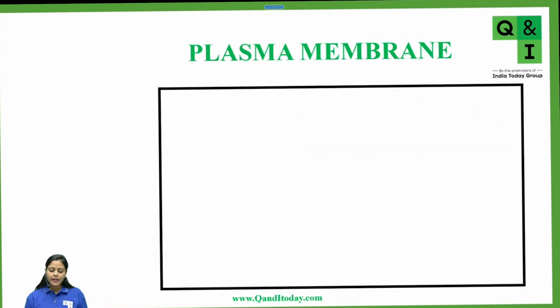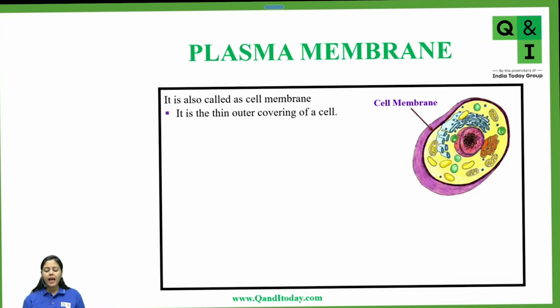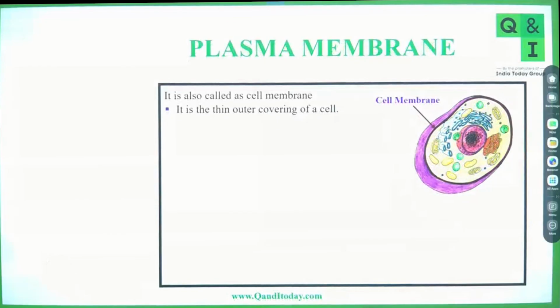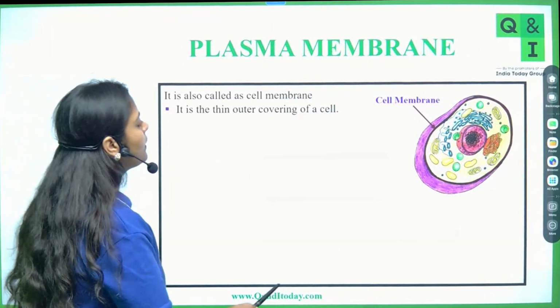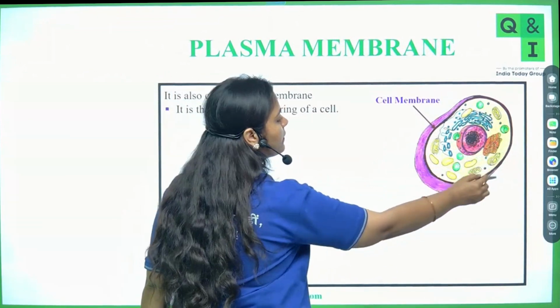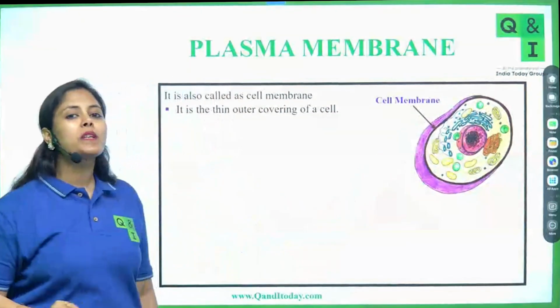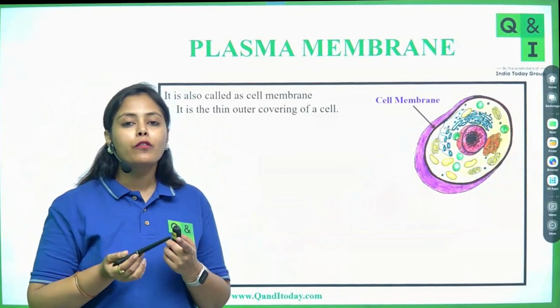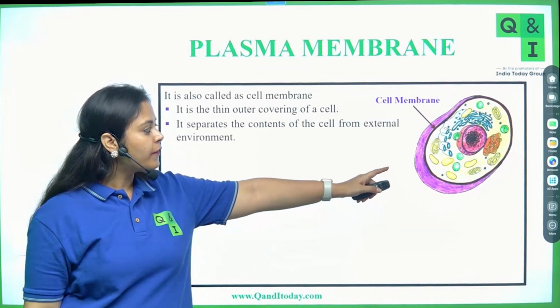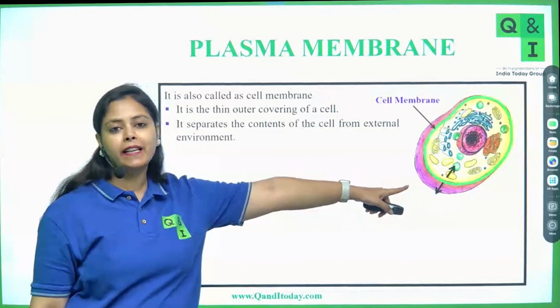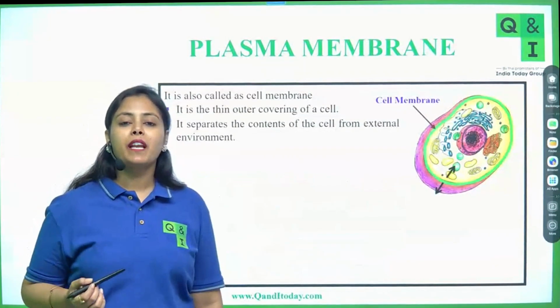Now, let's see one by one. First of all, we will move ahead with the plasma membrane. Plasma membrane is also called the cell membrane. As you can see, it is the outermost covering of the cell. This is the cell membrane, which acts as a boundary of the cell. You can see the portion getting highlighted. So what is the cell membrane doing, students?